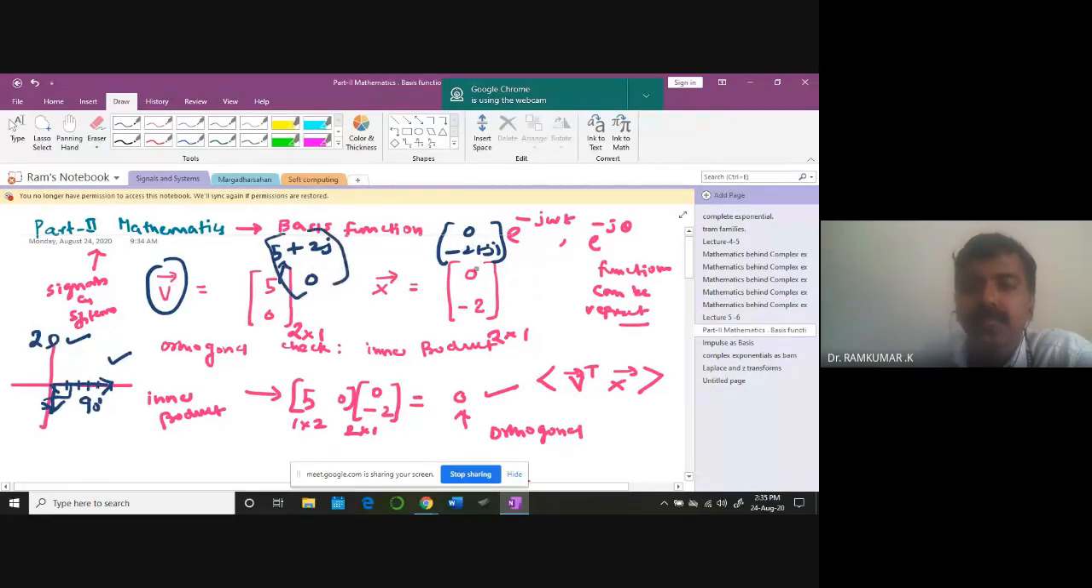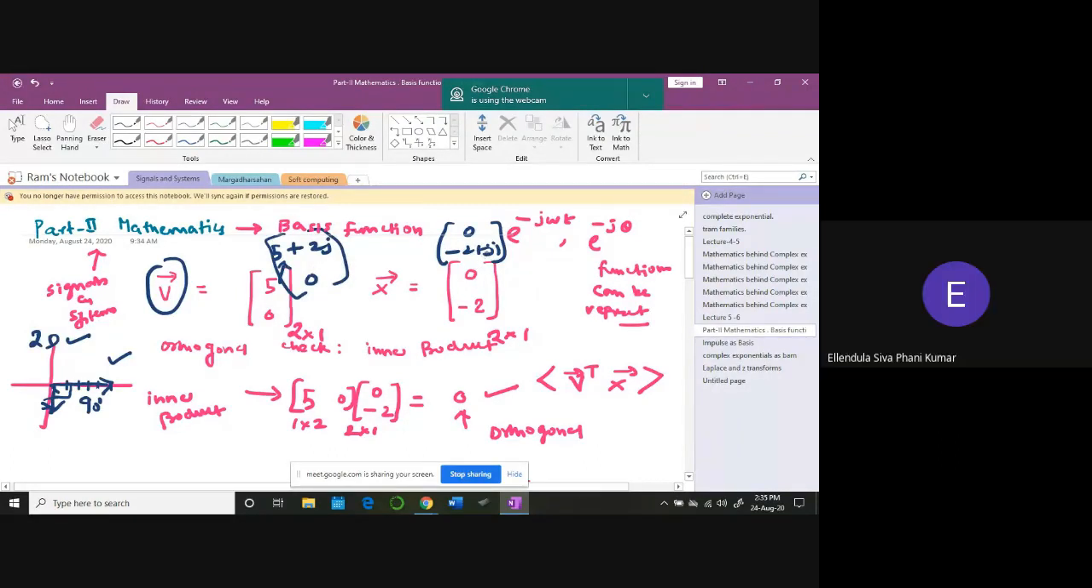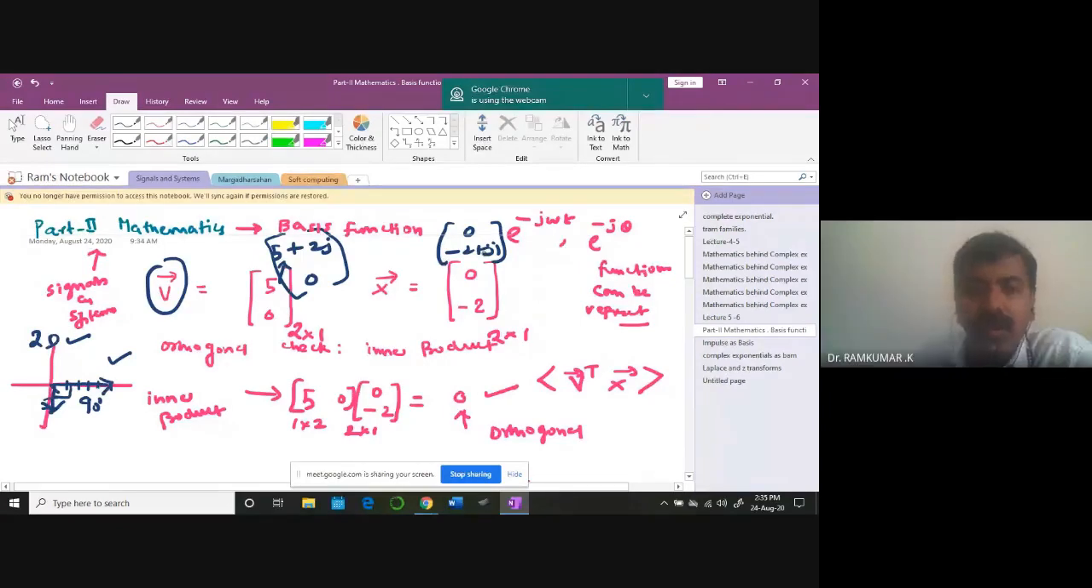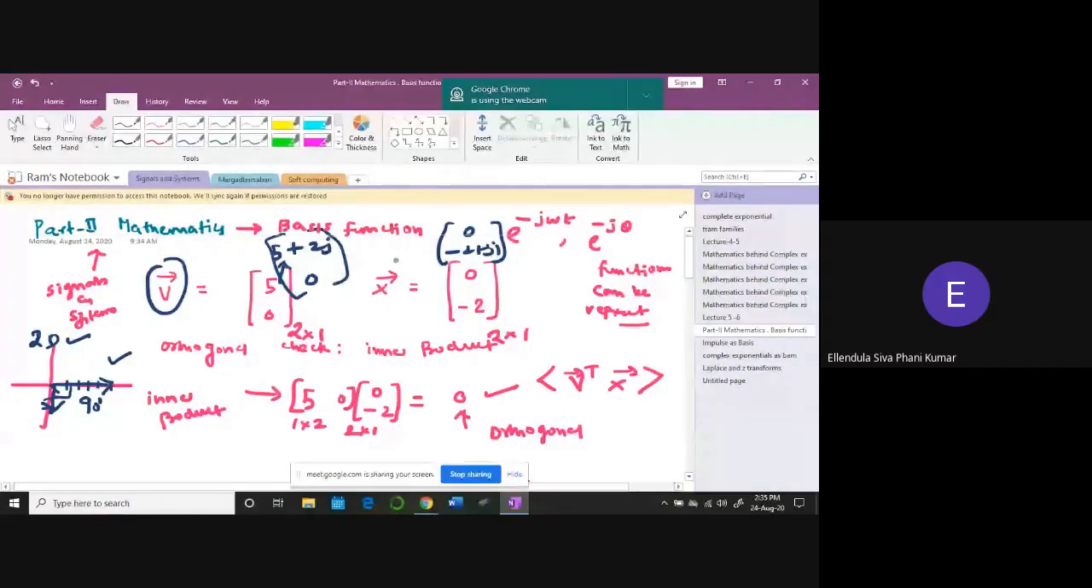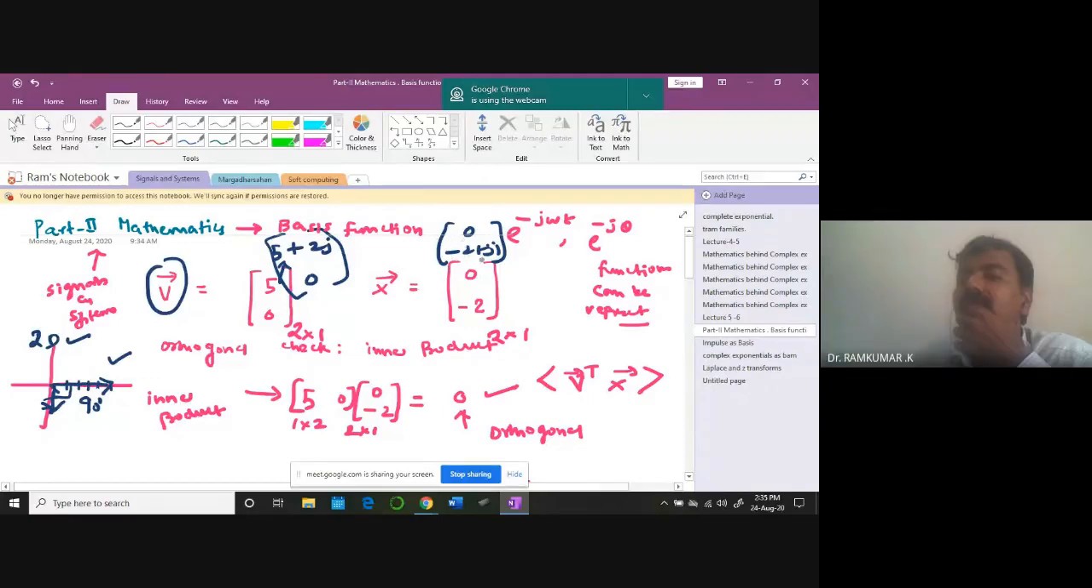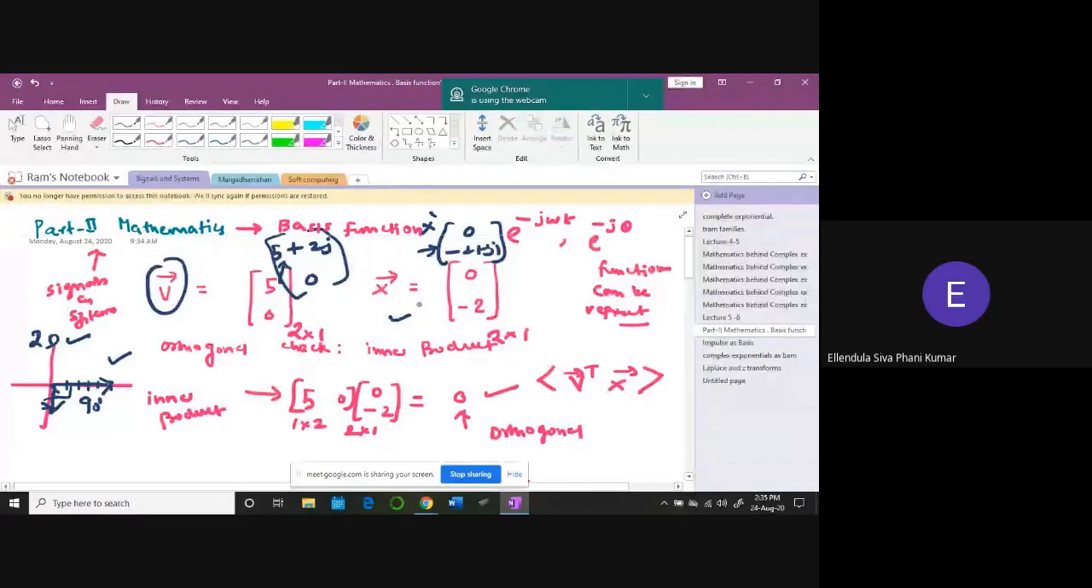Kumar? What do you take the inner product? 5 plus 2j, 0, sir. Second one? And minus 2 minus j, sir. That's all. You have to take the conjugate. In order to take the inner product, simply you have to take the conjugate. That's all. That's quite okay, sir.